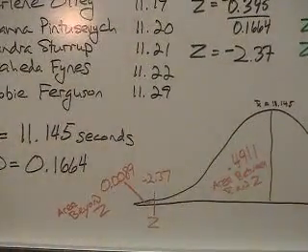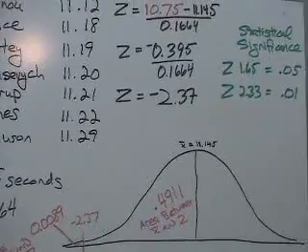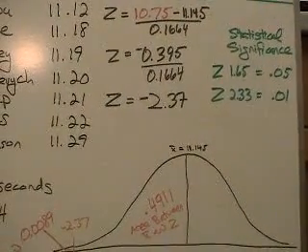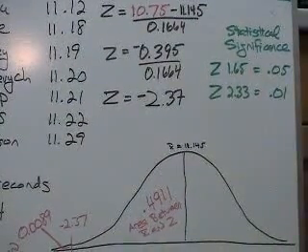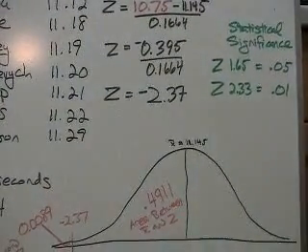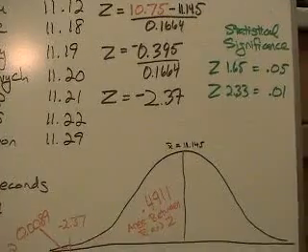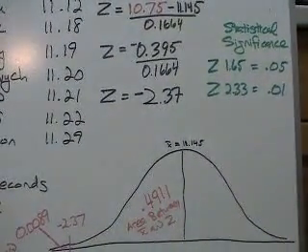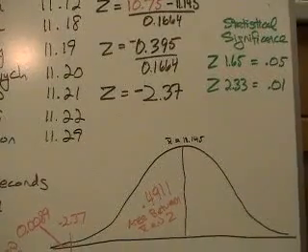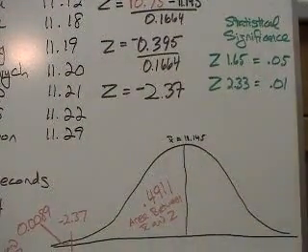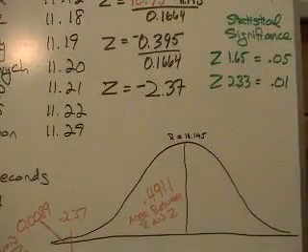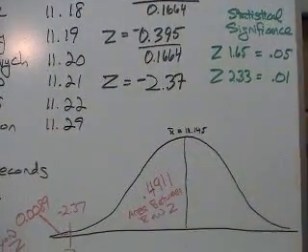meaning it's very, very significant. We can actually look at our thresholds for significance if we look at the z-scores specifically of 1.65 and 2.33. So 1.65 corresponds with an area beyond z of 0.05. Actually, it's a little bit less than that. And a z-score of 2.33 correlates with the area beyond z of 0.01.